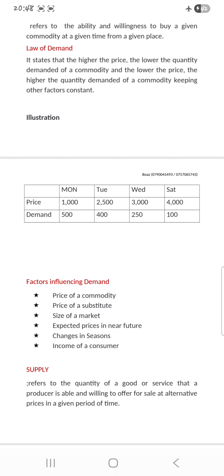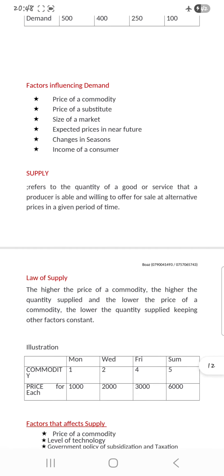So when they expect prices to be high, the demand is going to be high now. But when they expect those things to be at low prices next year, they will buy less, or they will have low demand for that product.